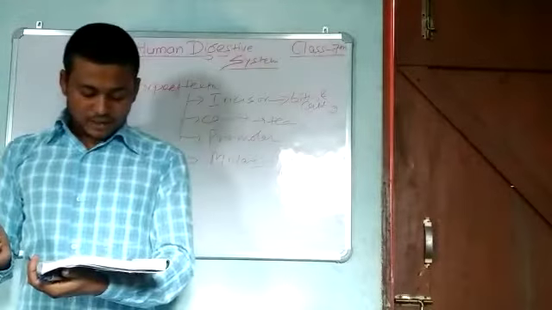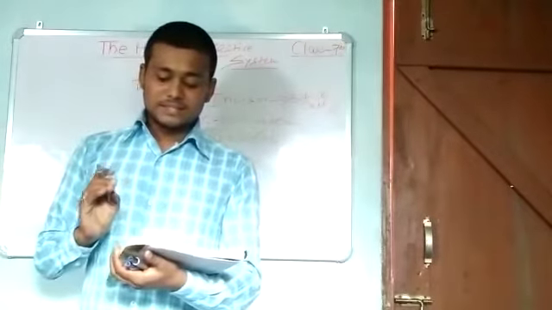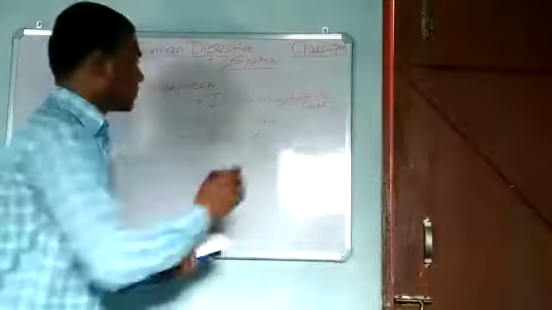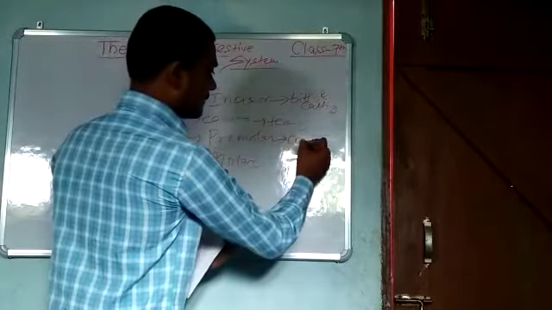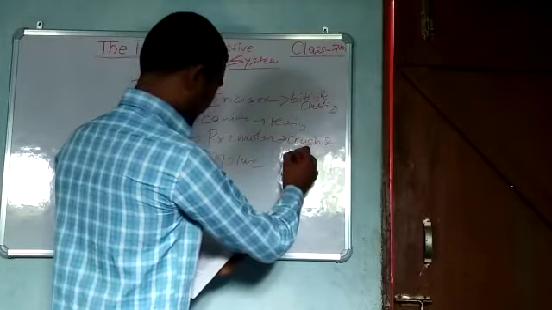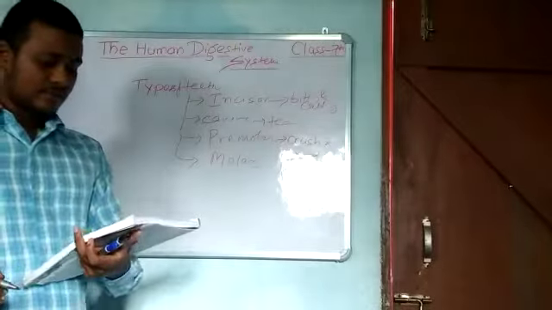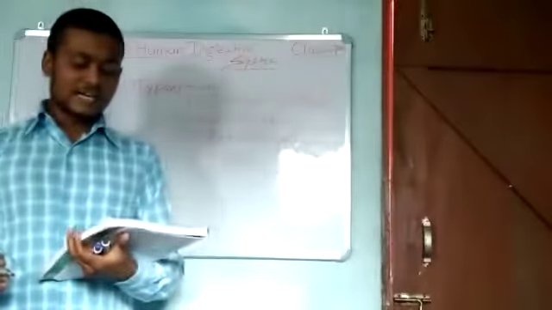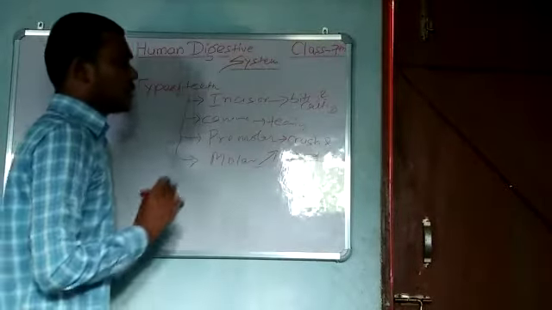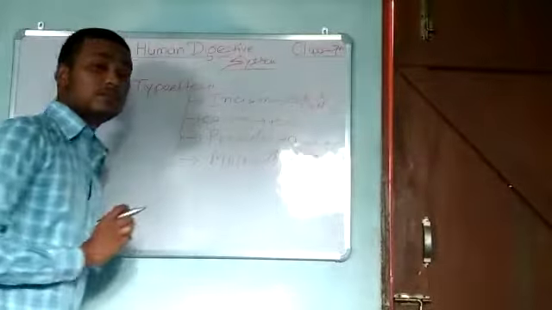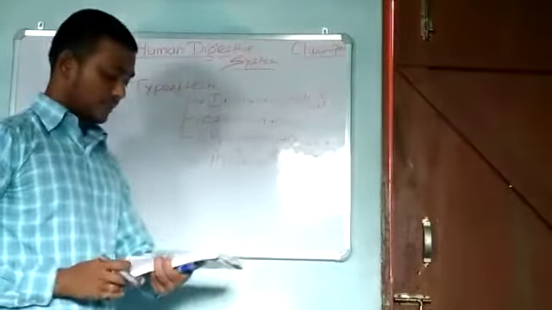The teeth at the back of your mouth have an almost flat surface. These crunch and grind the food, and they are known as premolars. So the function of premolars is to crush and grind the food item. Molars are larger than premolars. So the function of molars and premolars is to crush and grind food items. Okay, the size of molars is larger than premolars.